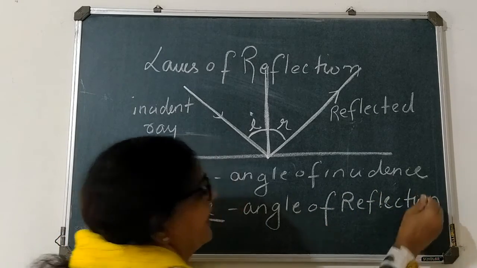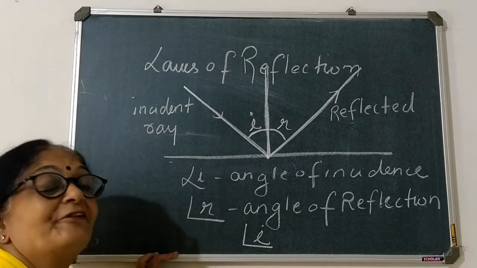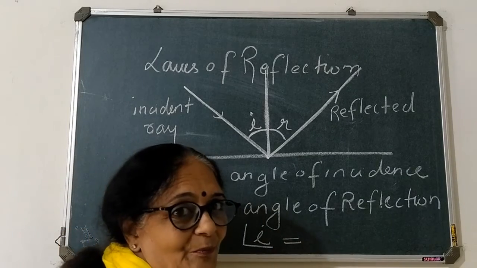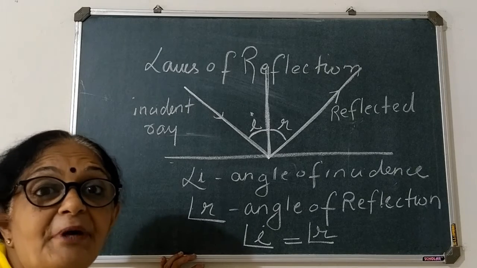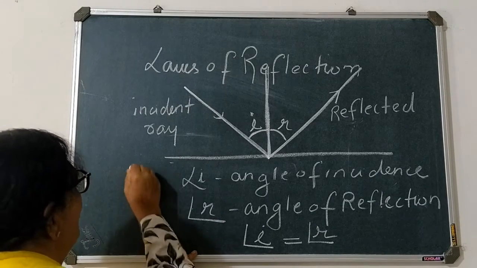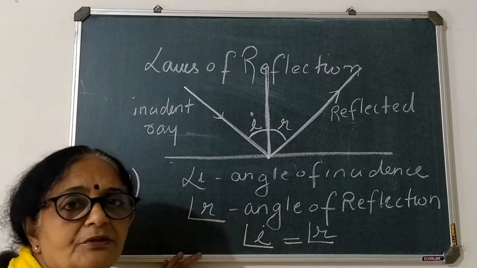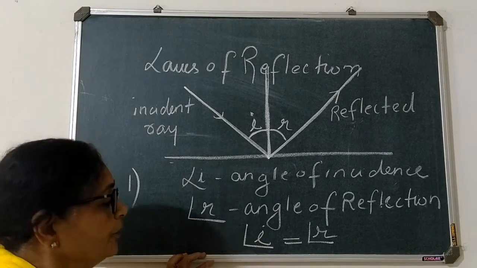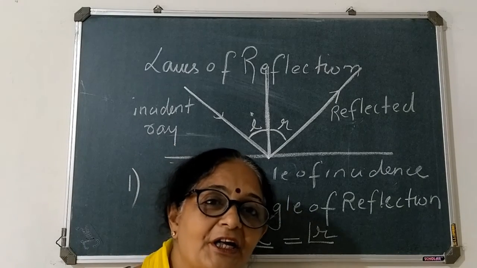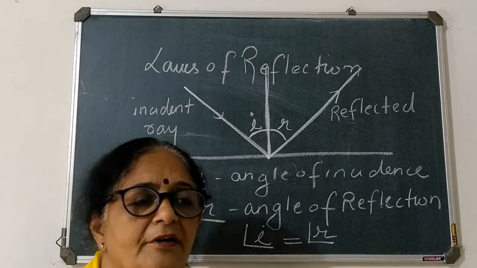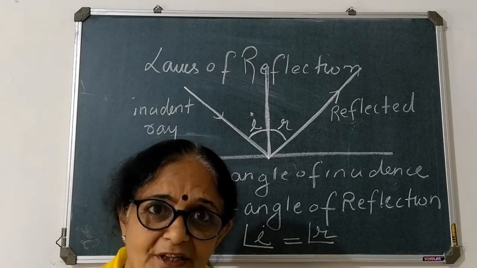Our law says that the angle of incidence is always equal to the angle of reflection. I repeat, the first law says that the angle of incidence is always equal to the angle of reflection. So if the incident angle is 30, the angle of reflection will be 30. If the incident angle is 60, the angle of reflection will be 60. It will always be the same.